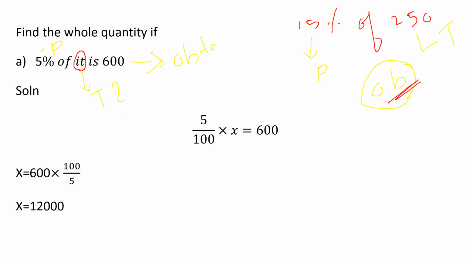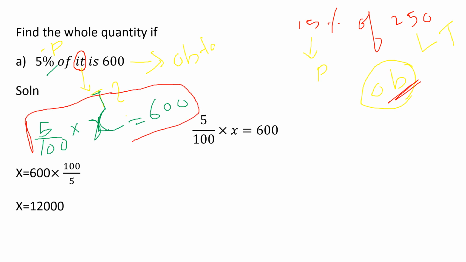But in this question, what is given? The percentage is given, and the obtained value is given. The total amount we need to find out. So 5% we can represent by 5 by 100 into x. Into x means we don't know the value, so we are taking a variable x, is equal to 600. 600 is the answer given. Now understood how we are writing this term?